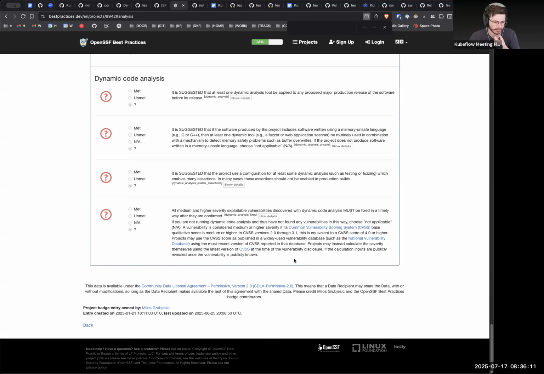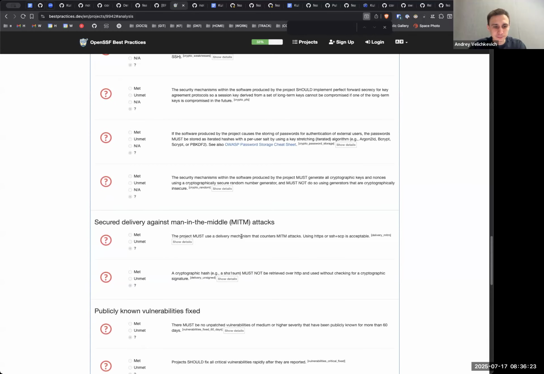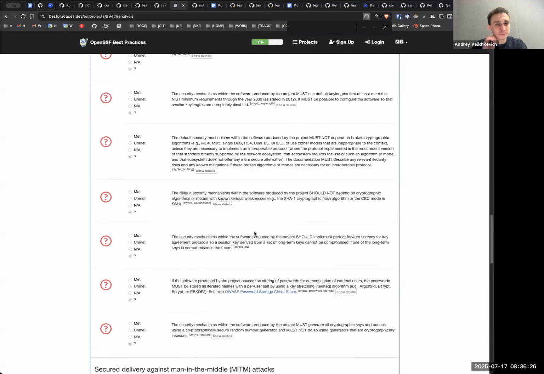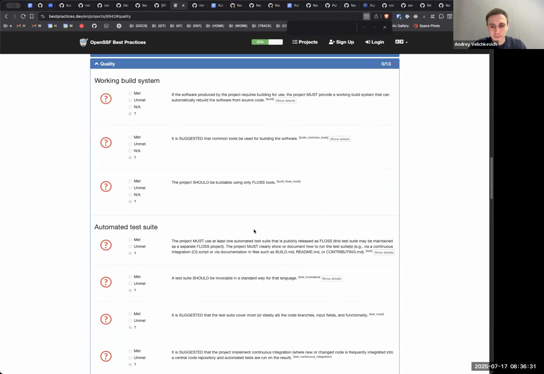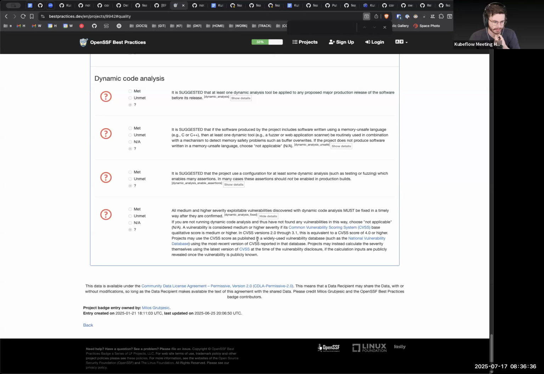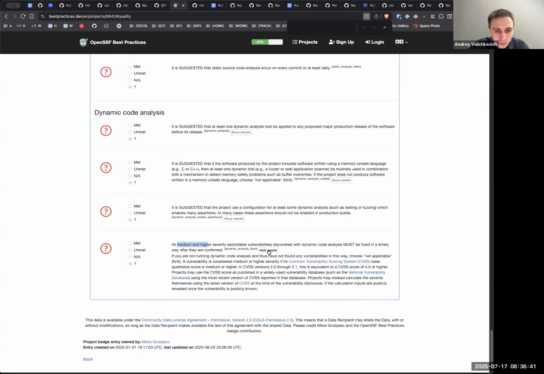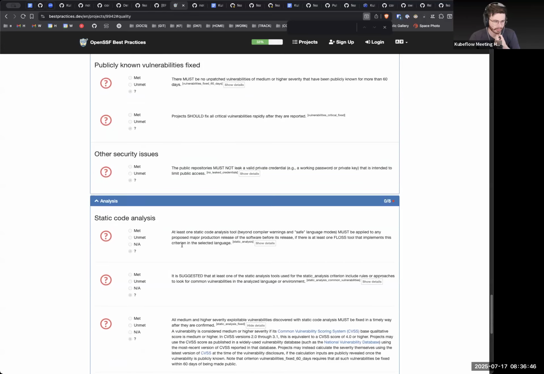there's: all medium and higher severity exploitable vulnerabilities discovered with dynamic code analysis must be fixed in a timely way. Is this one a hard requirement to get the 100%? It's a must, right? Is this needed for passing, or only for critical and above? I think it's for critical and high, but this one says medium as well. If you hide details, it says all medium and higher severity. Is this one required to get the 100%?